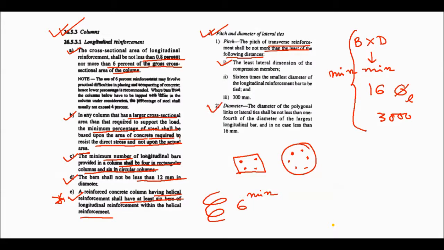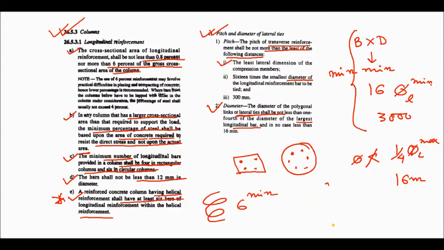The diameter of lateral tie shall not be less than one fourth of the diameter of the largest longitudinal bar, so this is phi long max, and in no case less than 5 mm.